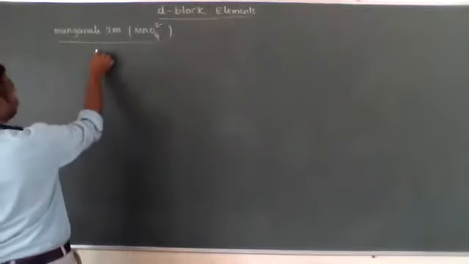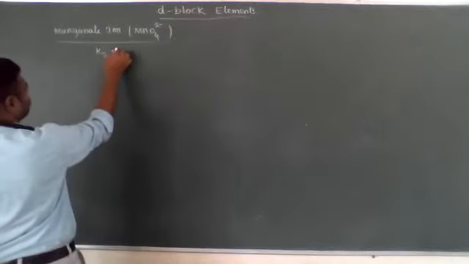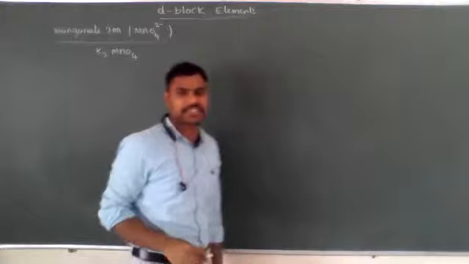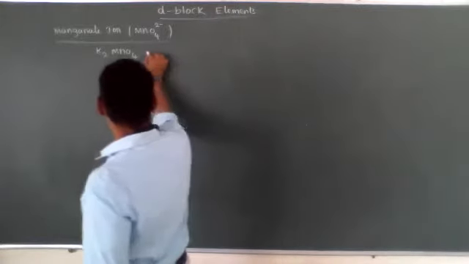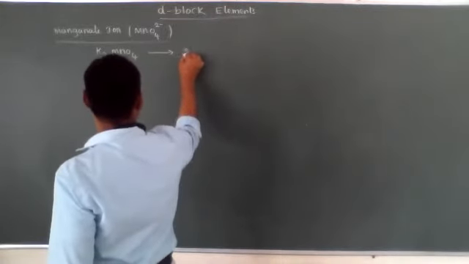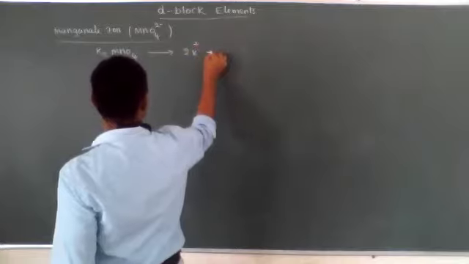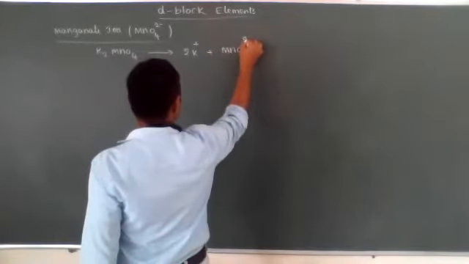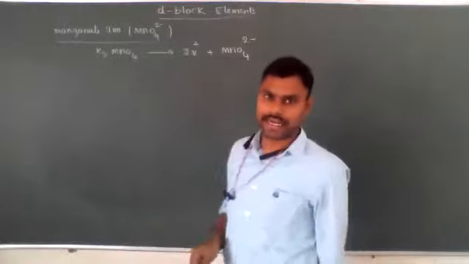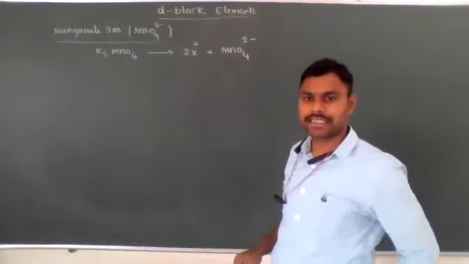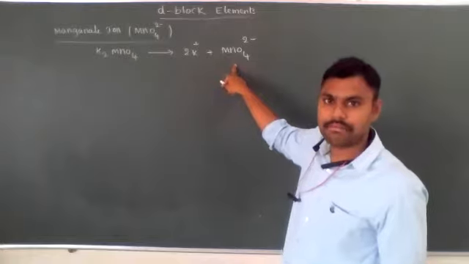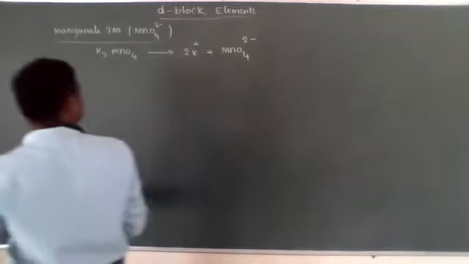Manganate ion. How is this manganate ion formed? K2MnO4, potassium manganate, undergoes ionization to produce 2K+ and MnO4 2-. MnO4- is called permanganate. MnO4 2- is called manganate ion. See the structure.